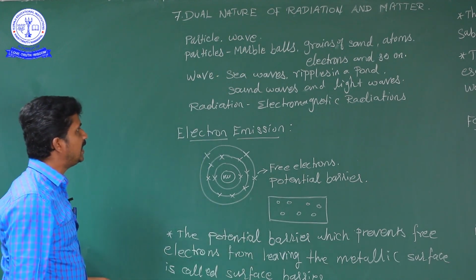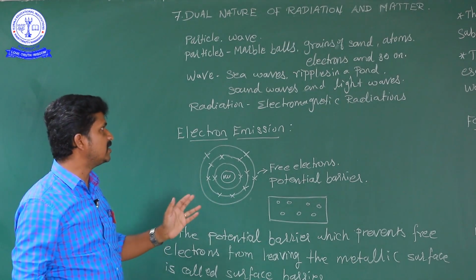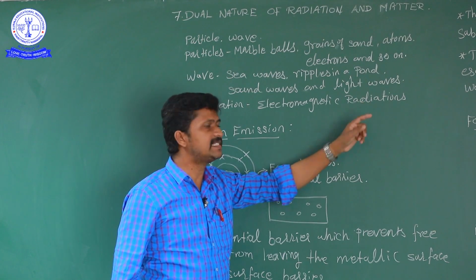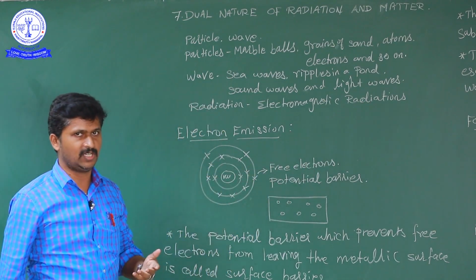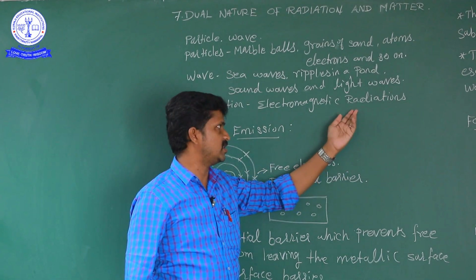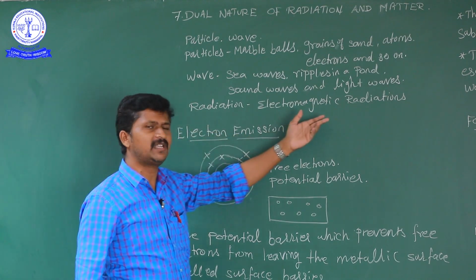So what is meant by electron emission? First, what is meant by radiation? Radiation is the emission of energy. The light energy or heat energy, that is what radiation means. Emission is nothing but radiation.